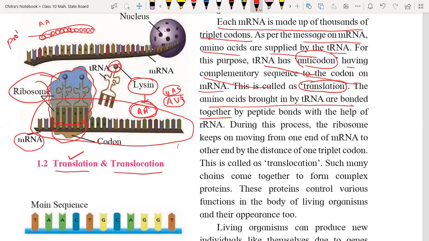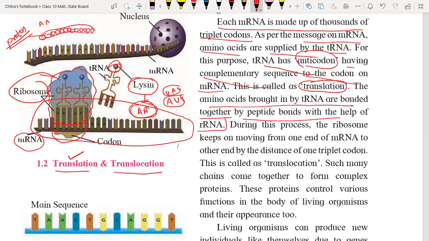So how is the protein synthesized? By peptide bonds, with the help of RNA. RNA includes tRNA, ribosomal RNA, and mRNA. They combine together and work in order to form the protein.